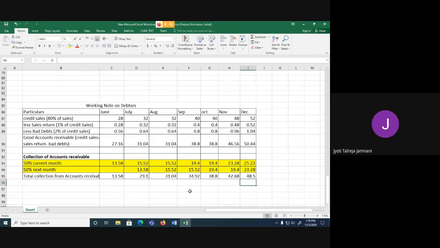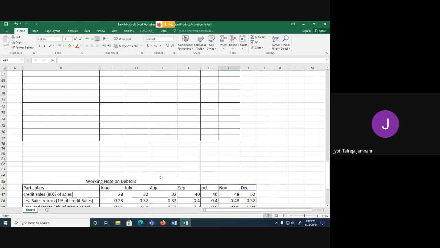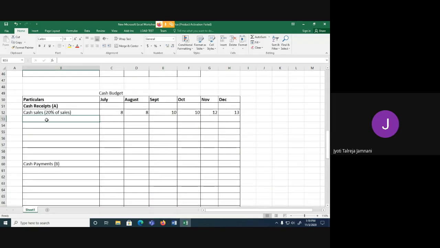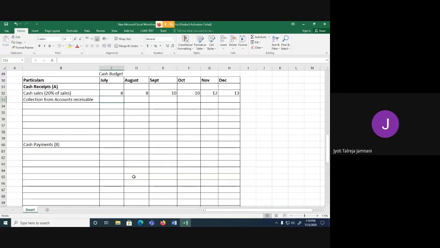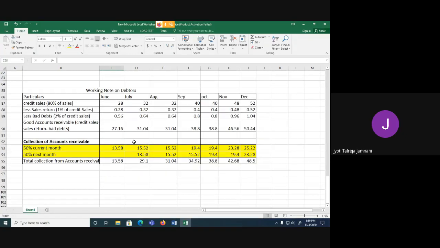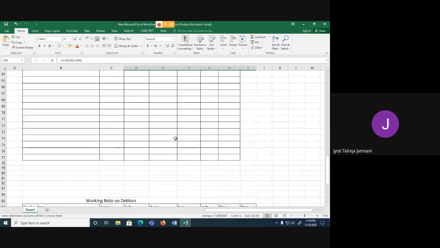So these are the total accounts receivable, which we will be taking in the cash budget. So in the cash budget here on the receipt side, you write collection from accounts receivable, and we are preparing budget from July. So we are taking the amounts only from July. For July, it is 29.1 until December, 48.5 was for December.